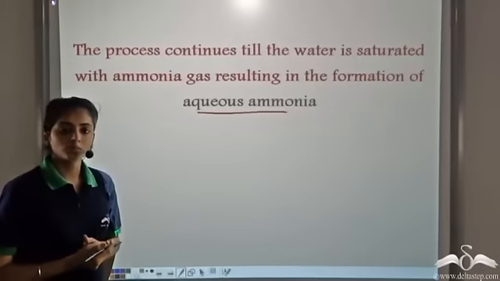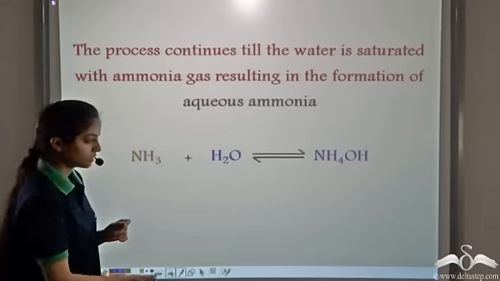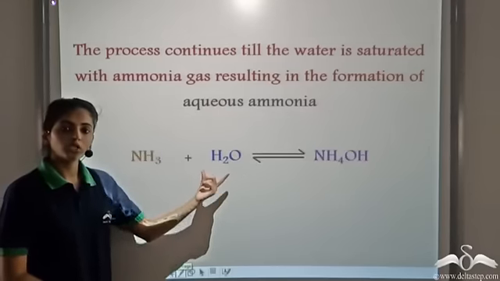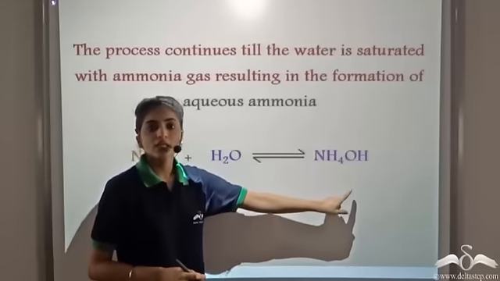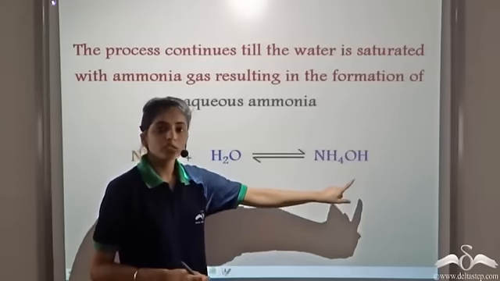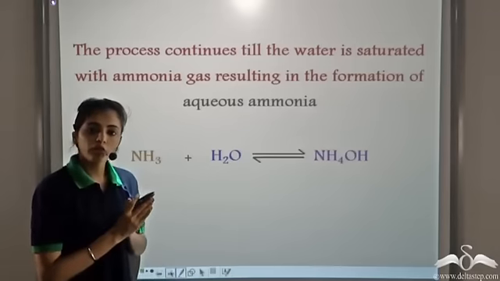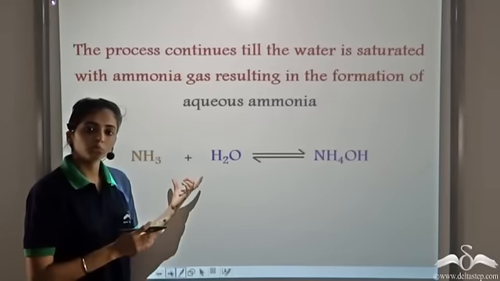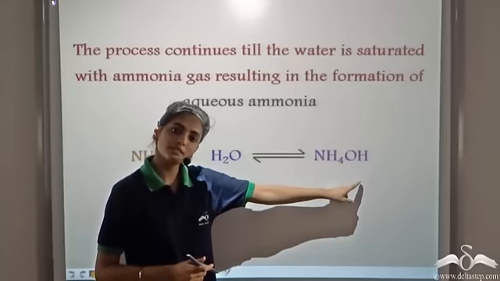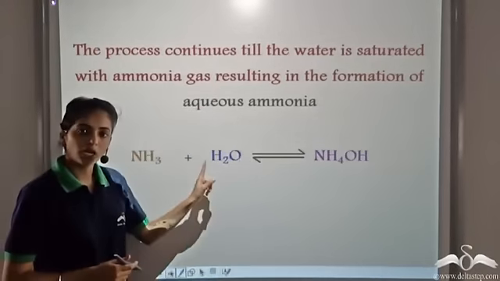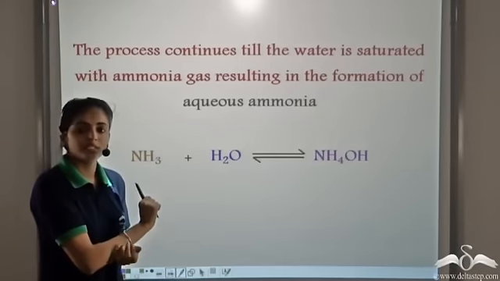Now what is this aqueous ammonia? This means ammonia reacts with water. We know when ammonia reacts with water, it forms ammonium hydroxide. But this ammonium hydroxide is highly unstable. It dissociates back to give ammonia and water. So when we talk of aqueous ammonia, it's actually ammonia in the liquid state. Since ammonium hydroxide is highly unstable, it gives back ammonia and water. So aqueous ammonia is actually ammonia in the liquid state.